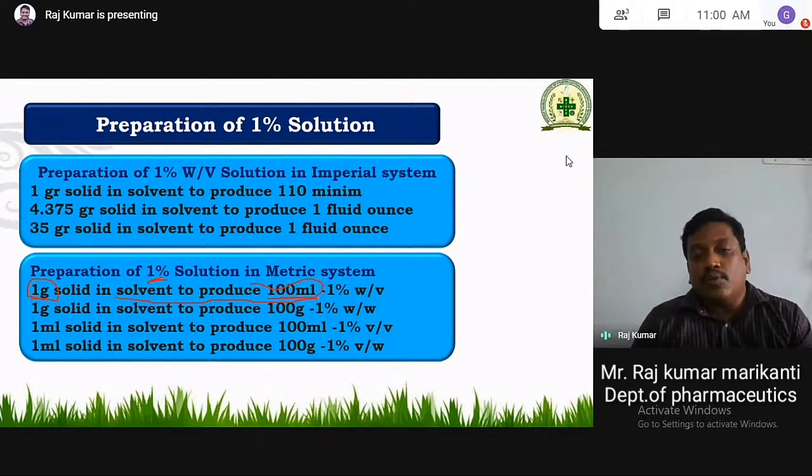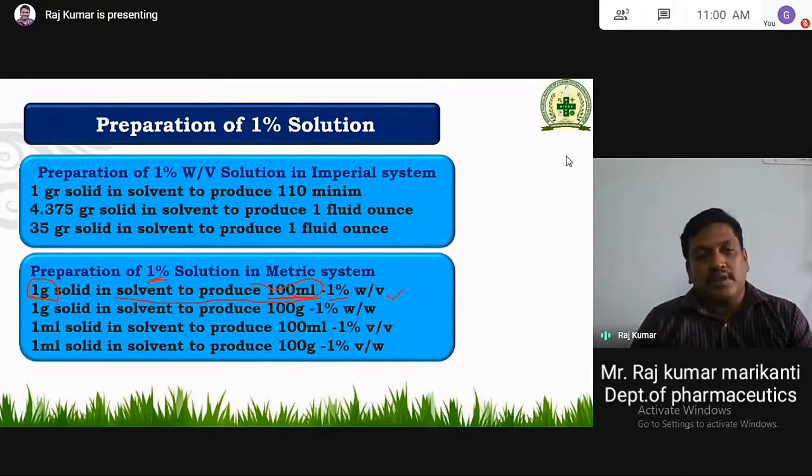Then you will get 1%. Remember, you simply don't take 100 ml and add 1 gram. You take 1 gram of solute, add a few ml of solvent, get it dissolved first, and then make it up to 100 ml. Then you will get 1%.